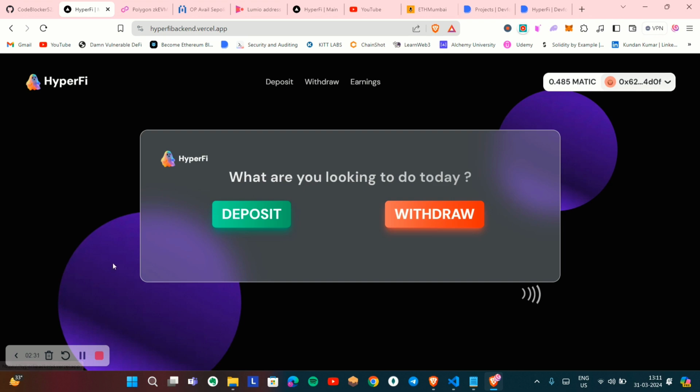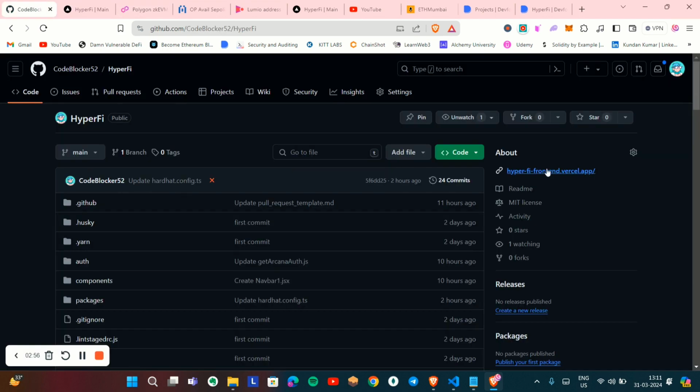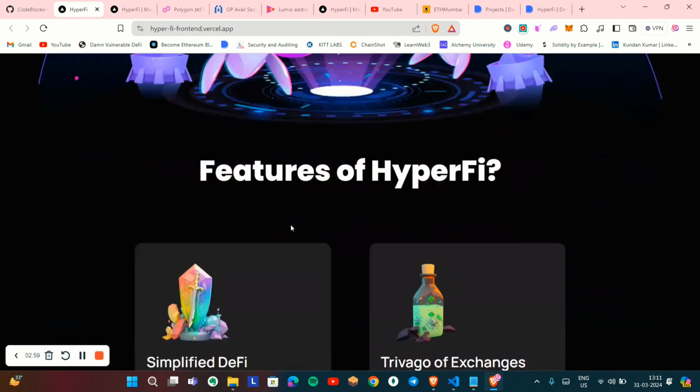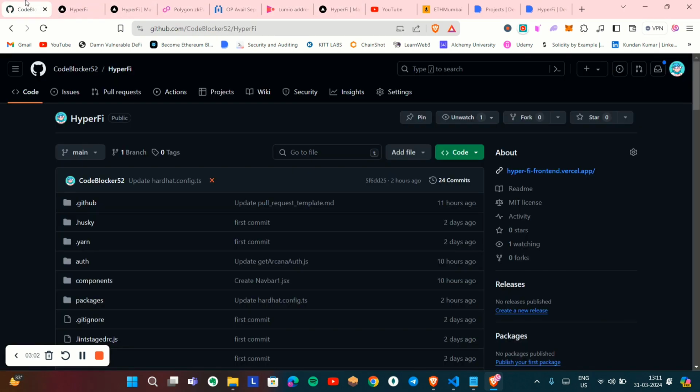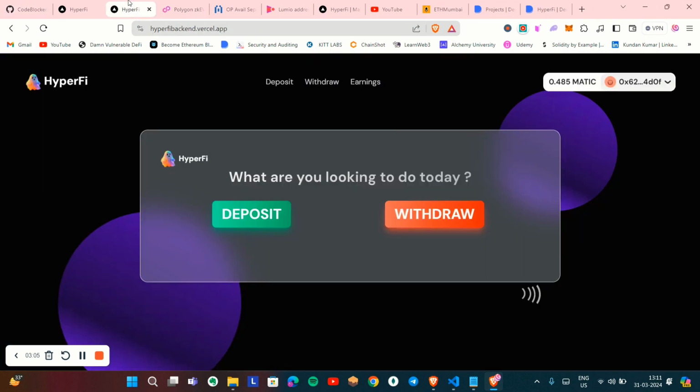Super cool. So now the question is how this is working. Basically, whenever a user invests stable coins into our app, they are essentially depositing them into the Aave protocol, which generates A tokens. These A tokens represent the deposited assets and accrue interest over time. So we have integrated Aave, and this A token helps us represent the deposited assets and accrue interest over time.